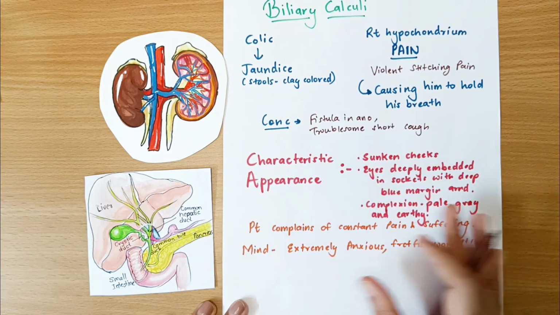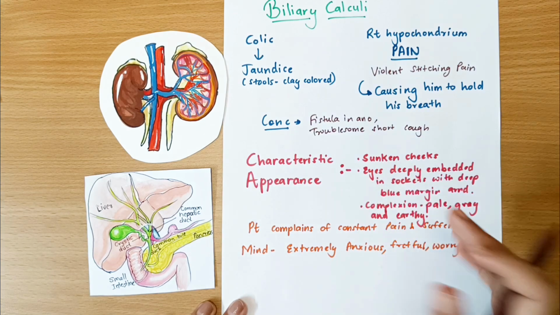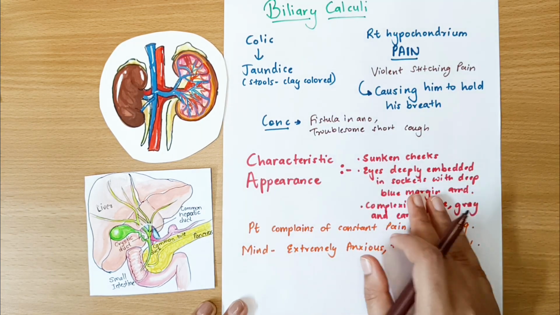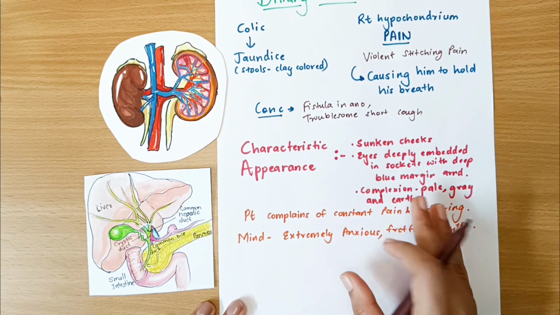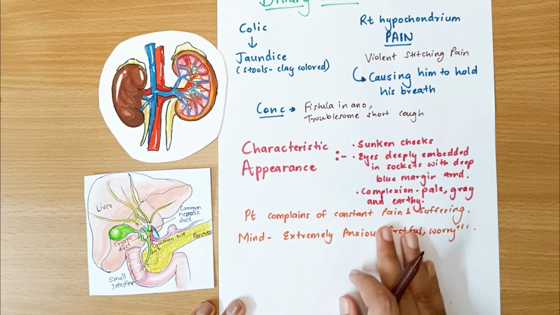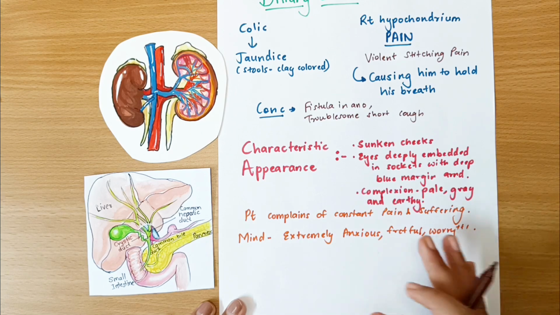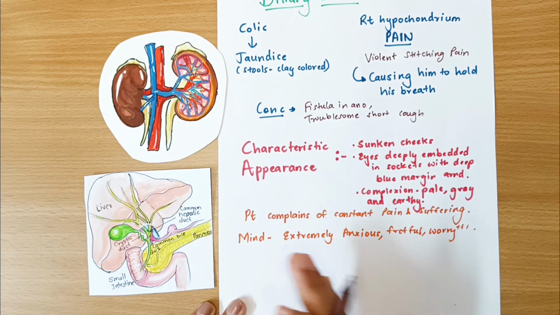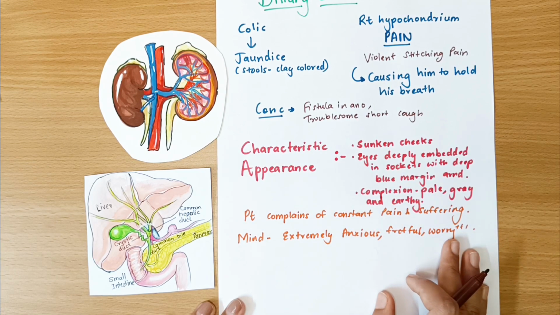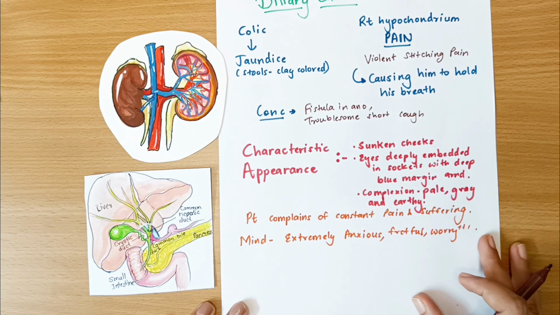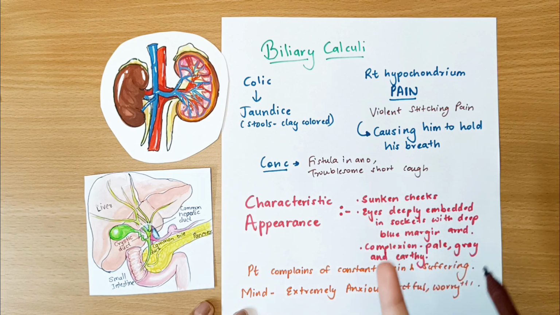Now we'll see some general features of this remedy. The characteristic appearance of this remedy will be that they will have sunken cheeks, their eyes will be deeply embedded in the sockets with deep blue margins around, the complexion will be pale grey and earthy. So all these features might be there, and the patient will keep complaining of constant pain and suffering because there is a lot of violent kind of pain in both these pathologies anyway. In the mind, you see that these patients are extremely anxious, fretful, and worried, which will happen to anybody experiencing such kind of violent pains, right? Yeah, so that is about the major action of the remedy, that is on the renal calculi and the biliary calculi.